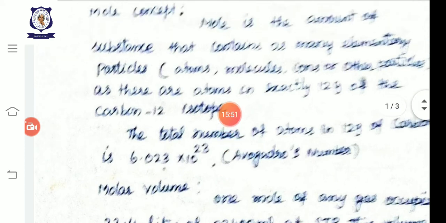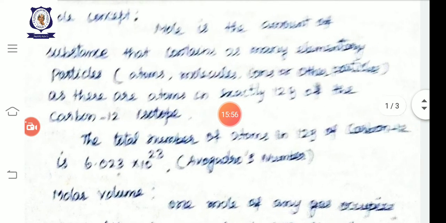See, let us see the total number of atoms in 12 grams of carbon 12 atom is 6.023 into 10 power 23. So we call this number Avogadro's number. The total number of atoms in 12 grams of carbon 12 is 6.023 into 10 power 23. This number is called Avogadro's number.